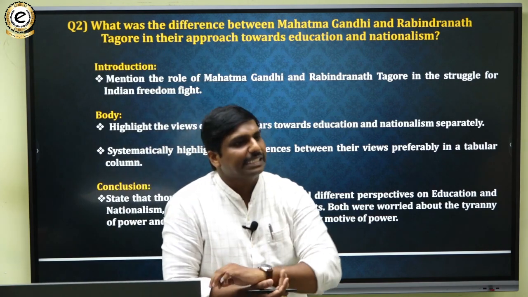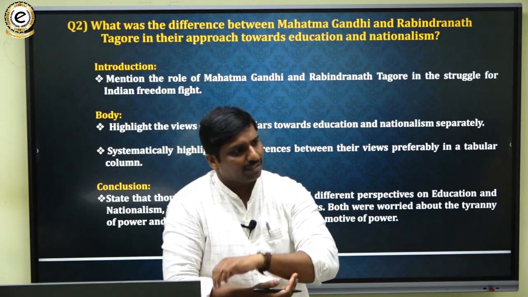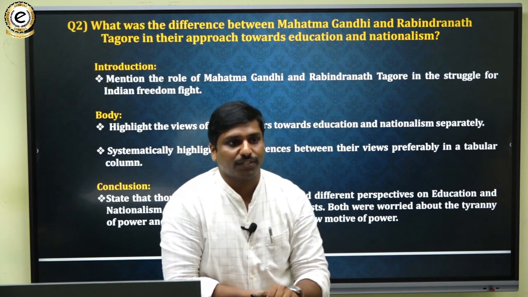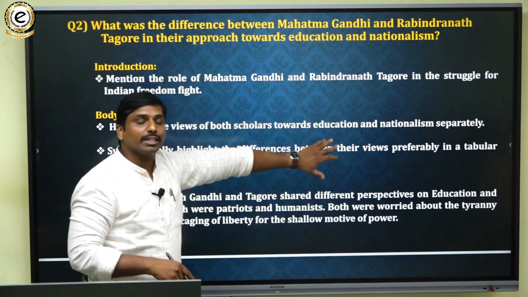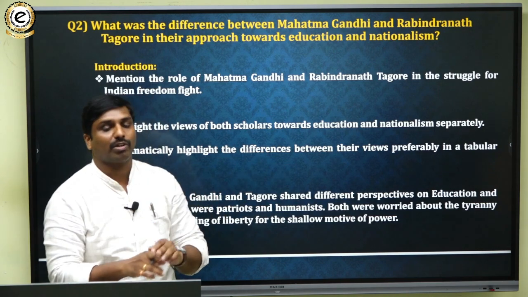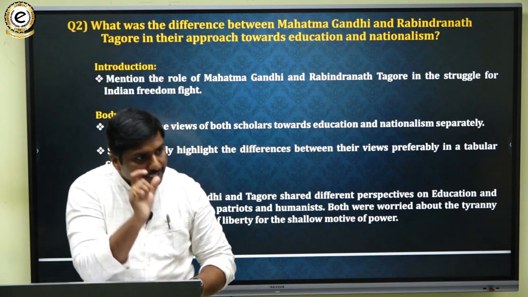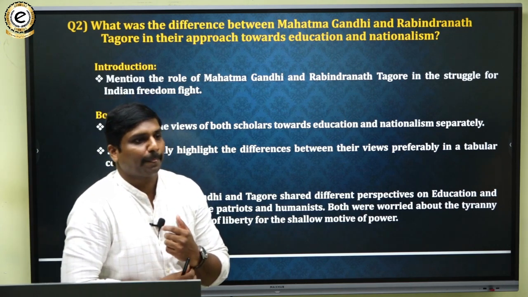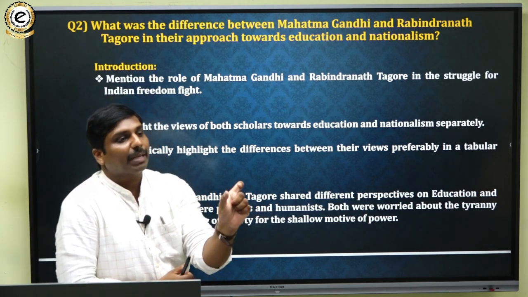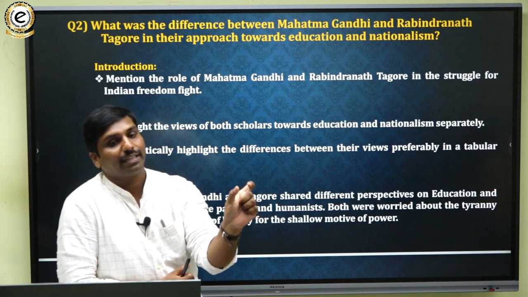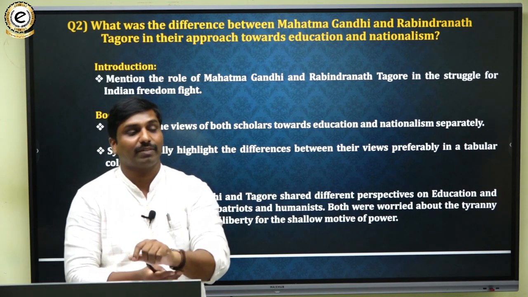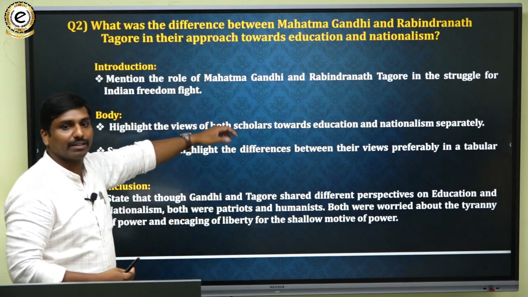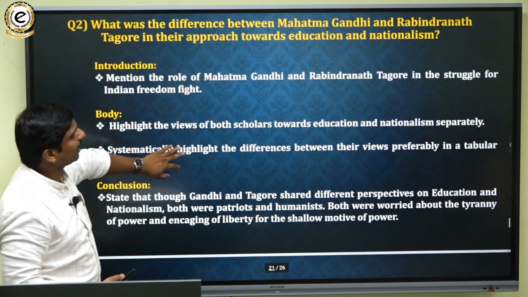Generally, for differences, people will adapt writing them separately and then they will conclude. It should not be the case. You have to use either a tabular column or a comparative account. In the same statement, you have to mention both. So take a parameter and mention this was the thing with respect to Mahatma Gandhi, this was the thing with respect to Tagore, likewise. So Rabindranath Tagore. So likewise you have to mention.